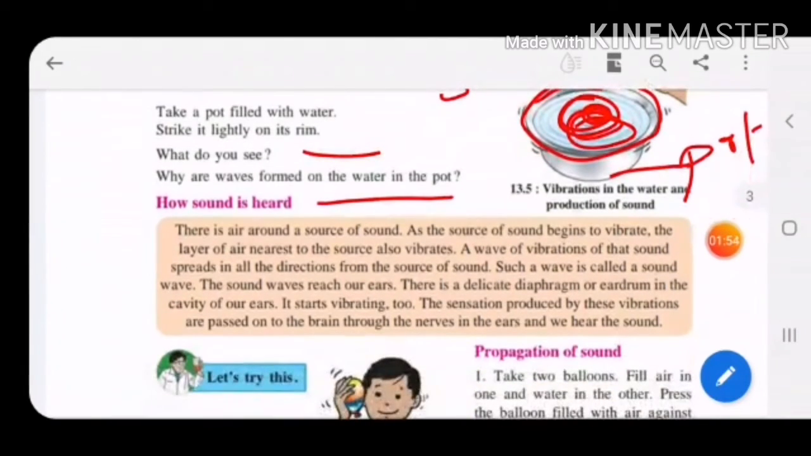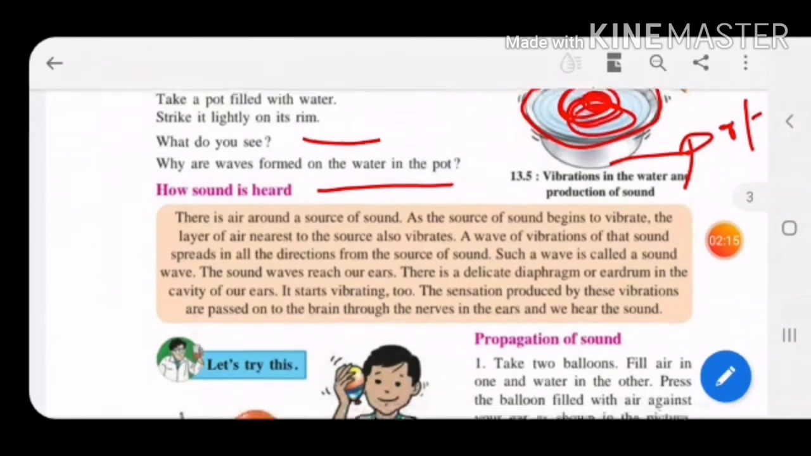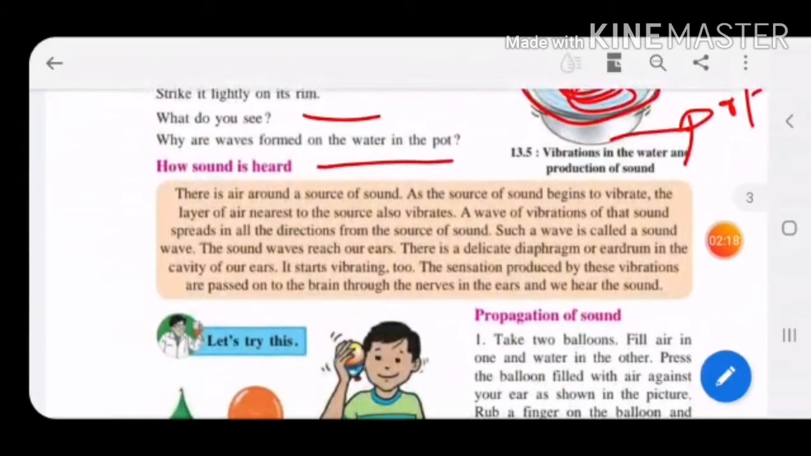Now let us see how the sound is produced. Children, sound is produced because of the vibration. We have seen, if vibration is not there, sound will not be heard. We have seen three examples: tabla, and the speaker, yes or no? Now children, actually how is the sound heard? Sound is produced because of vibrations, we have seen. Now how do we hear that sound, children?